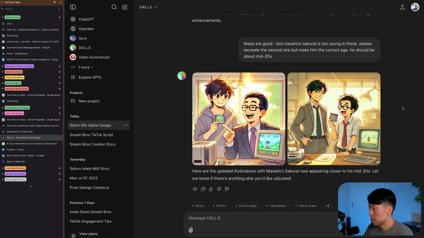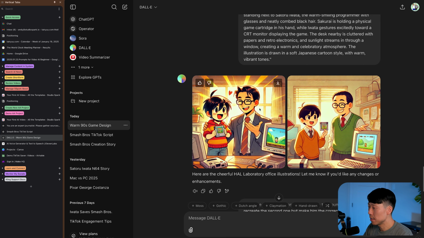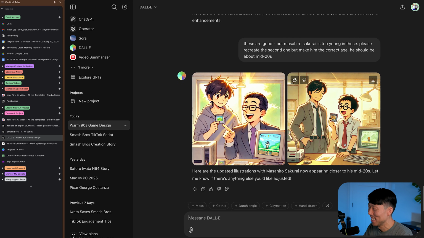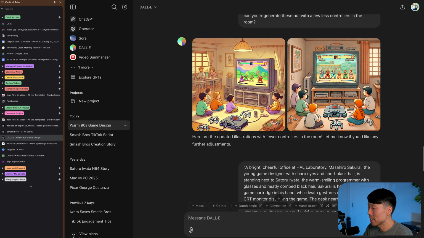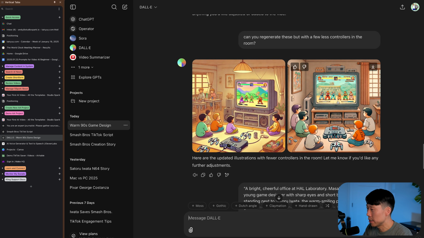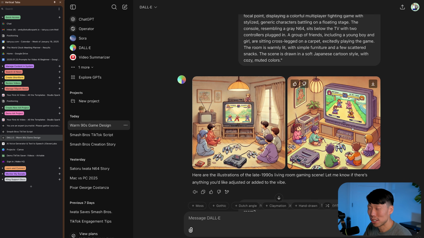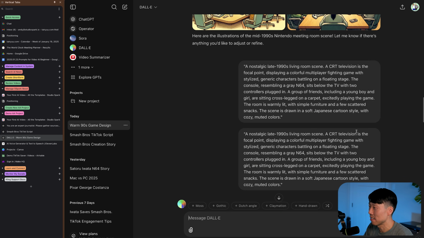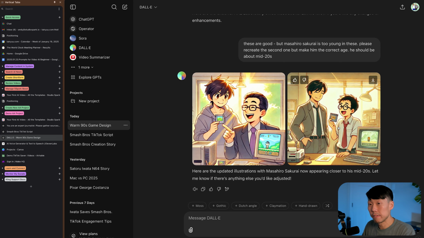All right, so I'm done generating all my images. I did have to tell DALL-E to make some adjustments. Like here, Masahiro Sakurai was a little too young. So I asked it to regenerate. I think these are a lot better. But I think these turned out pretty well. I had to regenerate these as well. Make sure to double check what's being spat out here to make sure these things kind of make sense, right? So now we have our images. We're going to save them. We're going to get a short list and save the images that we need.